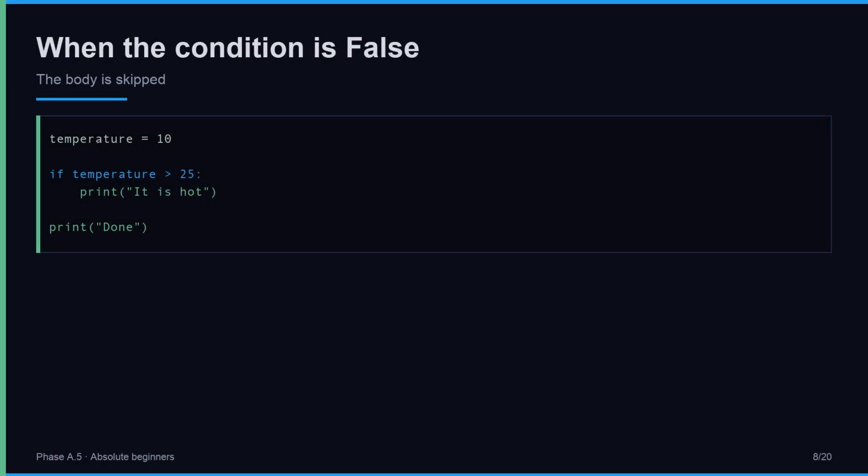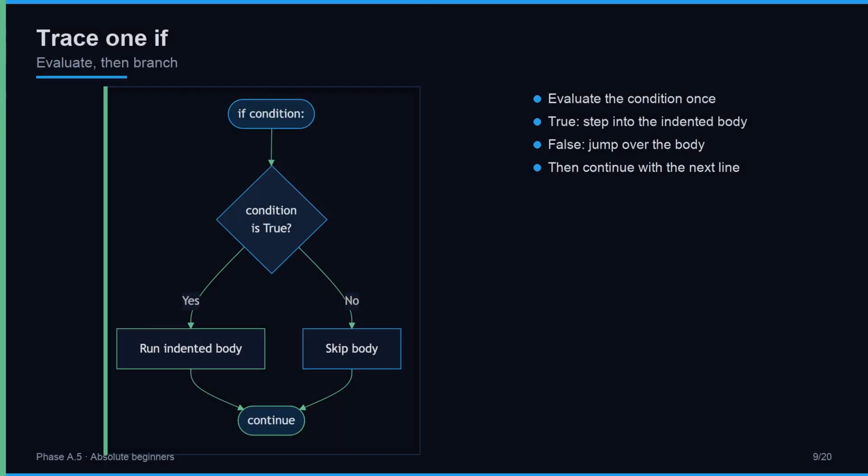Now temperature equals 10. Same condition: is temperature greater than 25? 10 is not greater than 25, so the answer is false. The body does not run. Nothing about hot is printed. The program simply jumps over the indented line and continues. Print done still runs, because it lives outside the if, unindented. This is the heart of branching. When the condition is false, Python skips the indented body entirely and moves on as if it were not there. False means skip.